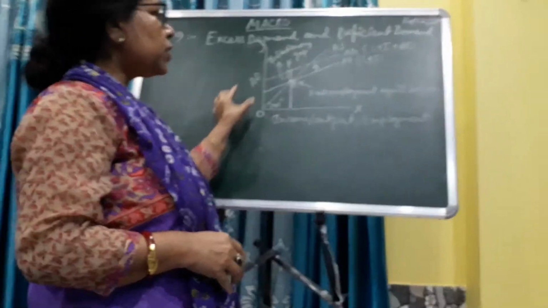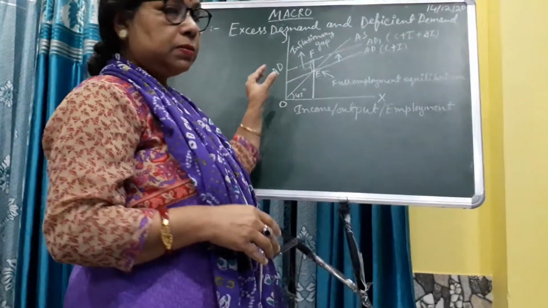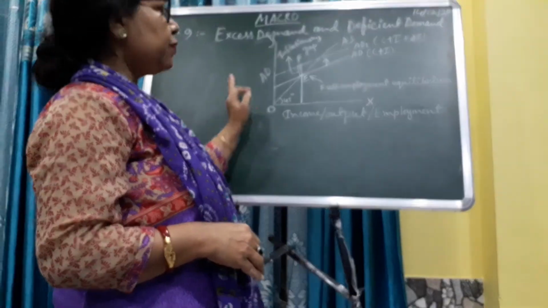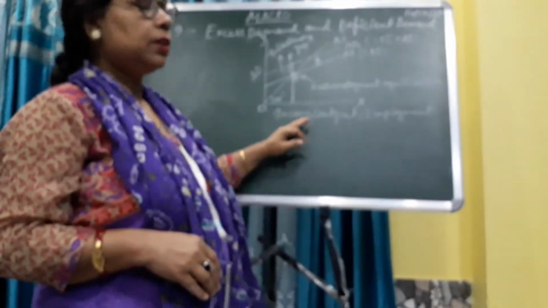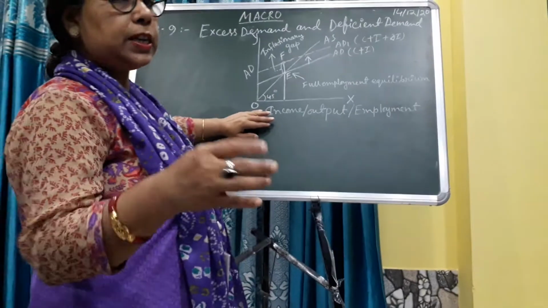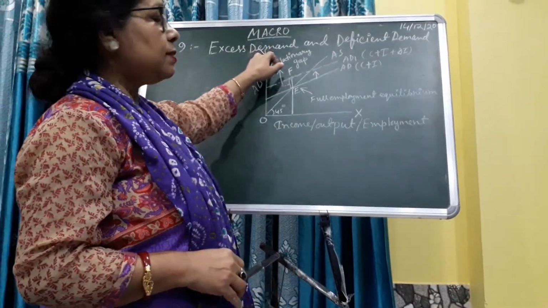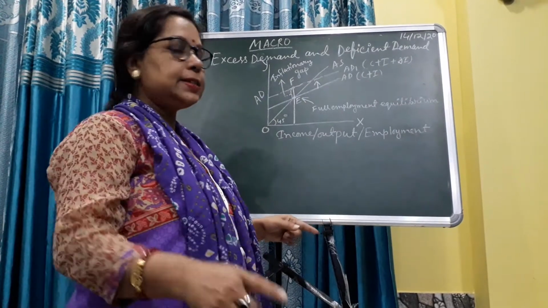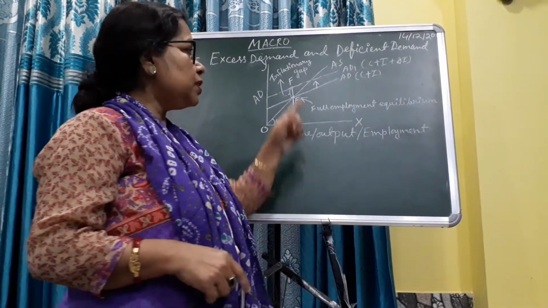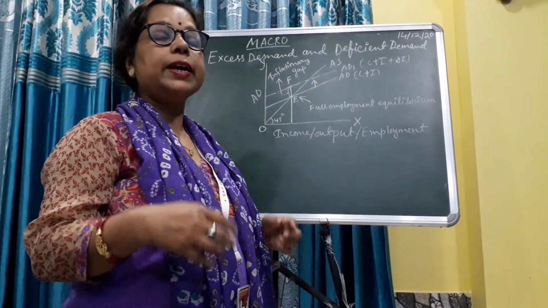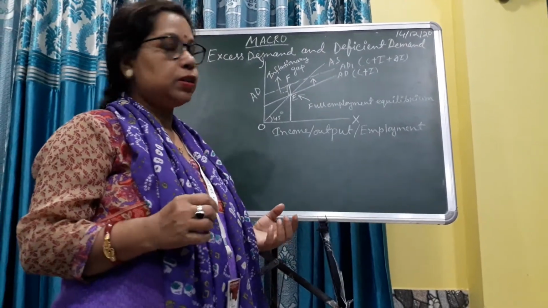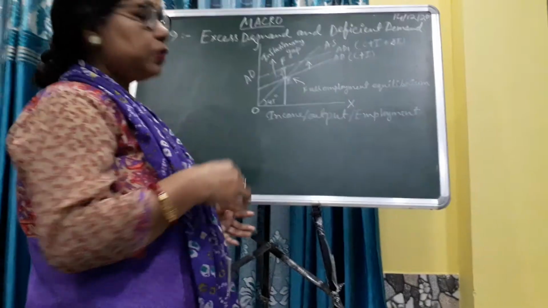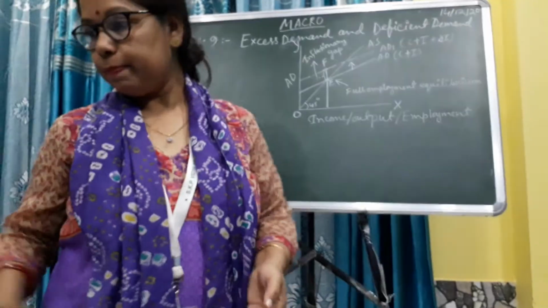So inflationary gap creates pressure in the economy. This is the inflationary situation. This portion is very important. So excess demand creates an inflationary gap. Now next, I am going to explain why this inflationary gap is created. What are the reasons for aggregate demand exceeding? I am going to explain the points one by one.